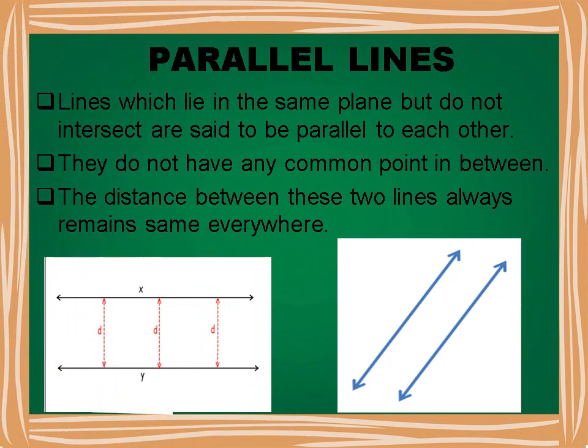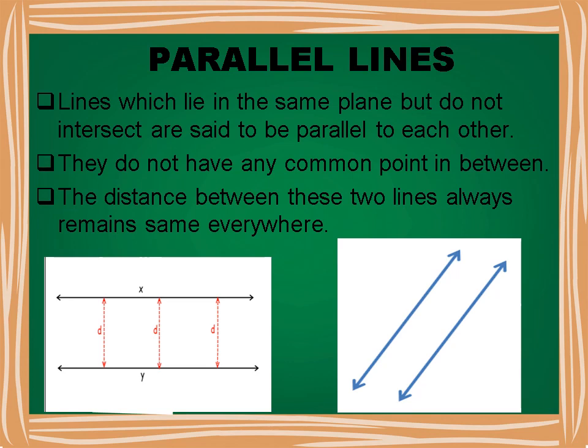Let us know about parallel lines. Line segments which will not meet, however far they are extended, are called parallel lines or non-intersecting lines. Parallel lines are never ending, so they continue forever in two directions.